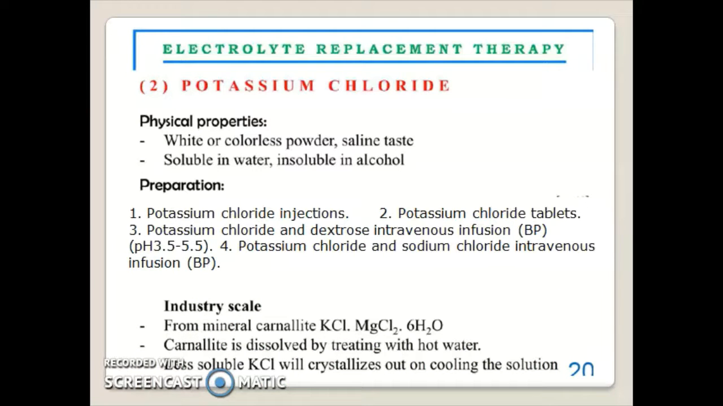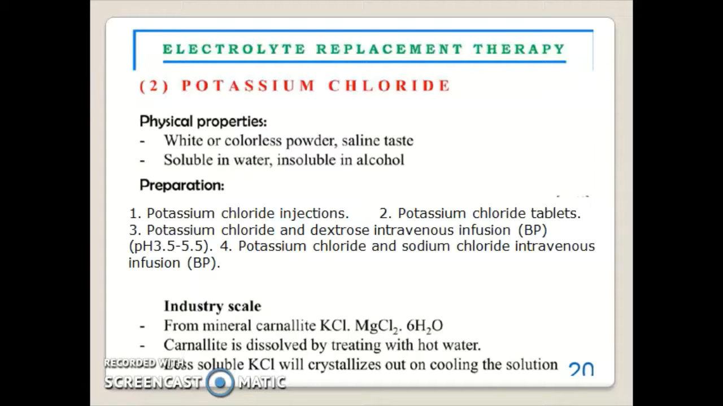Potassium chloride. Physical properties: white or colorless powder having a saline taste. It is soluble in water and insoluble in alcohol. Preparations: potassium chloride injection, potassium chloride tablets, potassium chloride and dextrose intravenous infusion, pH 3.5 to 5.5, and potassium chloride and sodium chloride intravenous infusion.